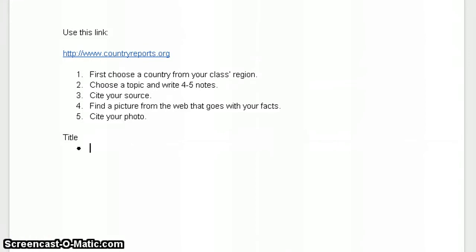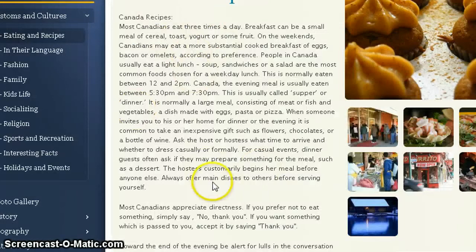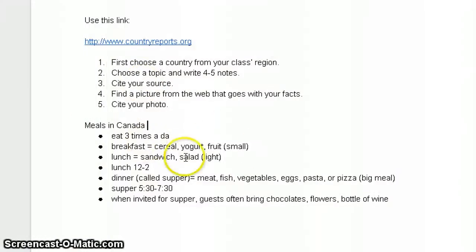Let me go ahead and show you what it would look like when I'm done. So now I have my notes here. Title, I should probably say meals or food, meals in Canada. And I've got my information. You can see that from the big long paragraph, it became much shorter, easy to read things that I'll be able to remember later when I have to write up a report.